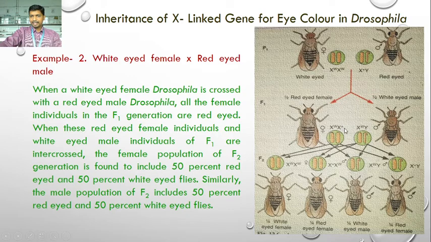This X plus egg cell fuses with the XW sperm cell. We get X plus XW, a red-eyed female. Then the remaining X plus fuses with the Y. We get the red-eyed male. So from the F2 generation population, we get 50% white-eyed and 50% red-eyed. If you see only the female population, we get 50% white-eyed and 50% red-eyed. Similarly, in the male population, we get 50% white-eyed and 50% red-eyed.